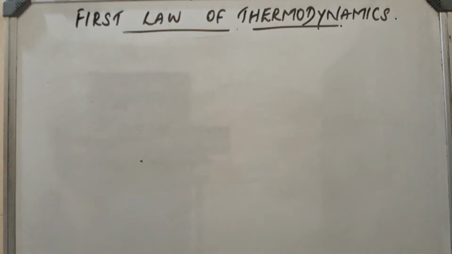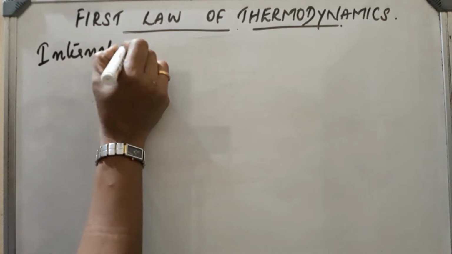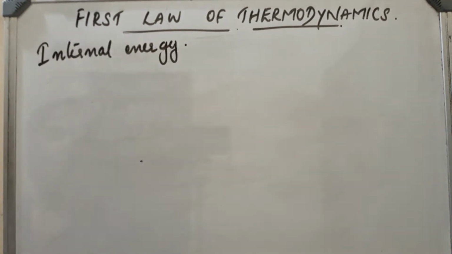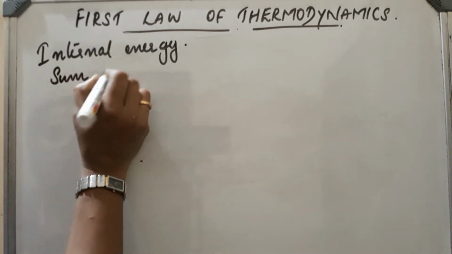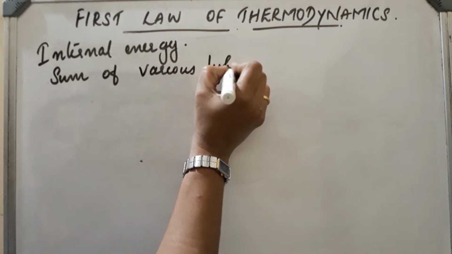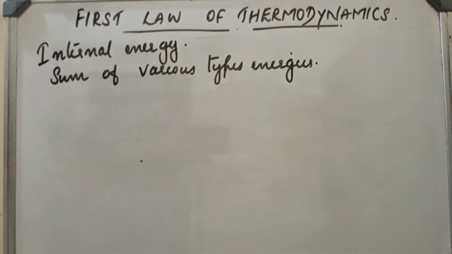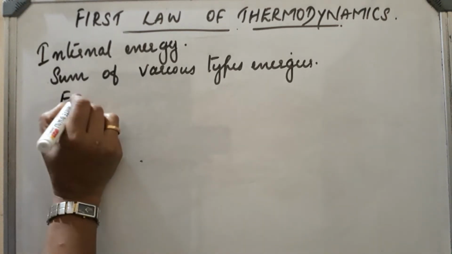First law of thermodynamics. Before discussing the first law, let us discuss what is internal energy. Every substance is associated with a definite amount of energy, which is called internal energy. Internal energy is the sum of various types of energies, and it is denoted by E or U.